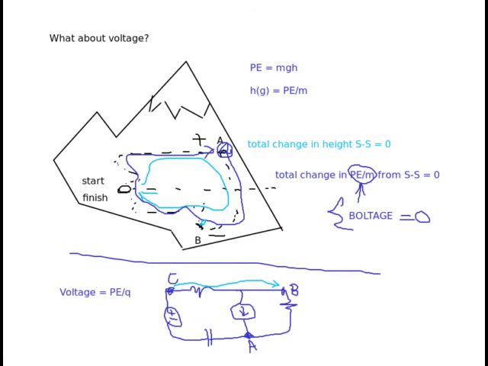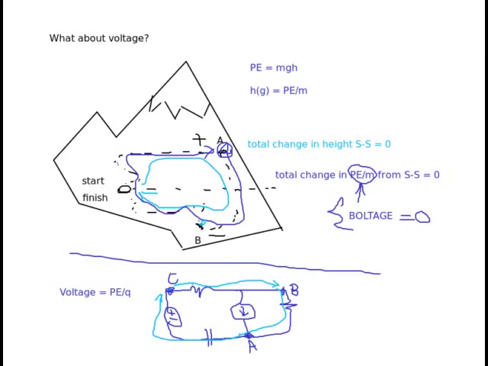But what if you started at point C and traveled to point A and then back to point C? If I start and end at point C, how much can the electric potential energy per charge have changed? The analogy here is good.